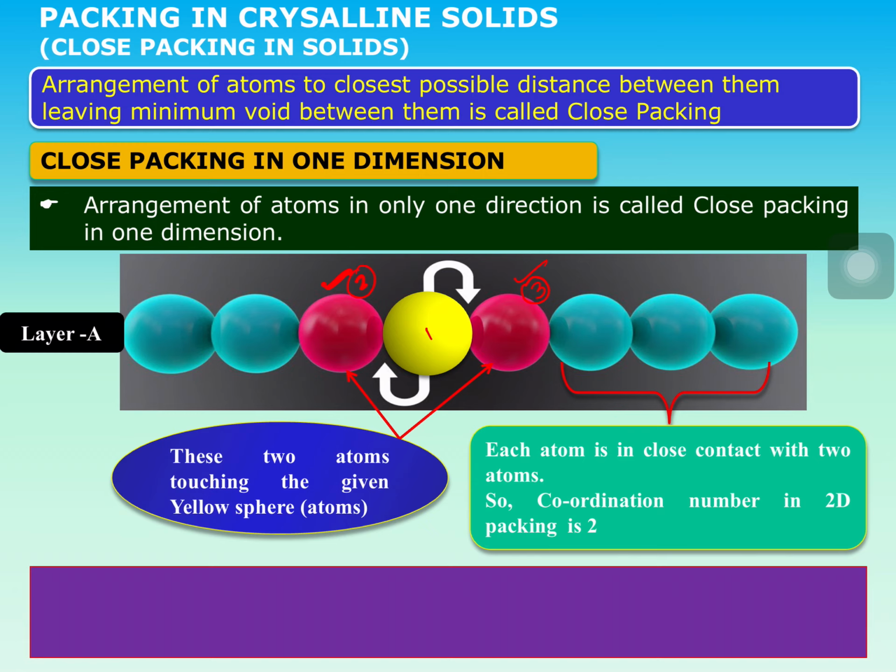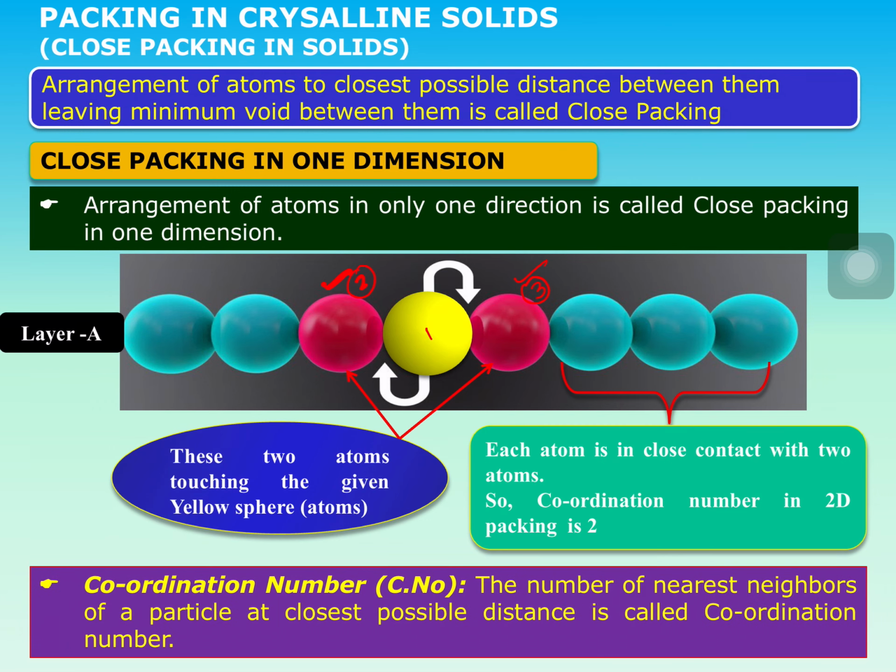This number of nearest neighbors, 2, is called the coordination number. Simply, the coordination number is the number of nearest neighbors of a particle at the closest possible distance. So the coordination number in one dimension is 2. Let us represent this one arrangement as layer A.